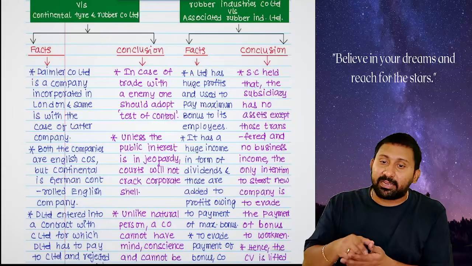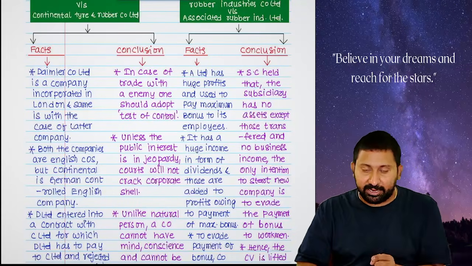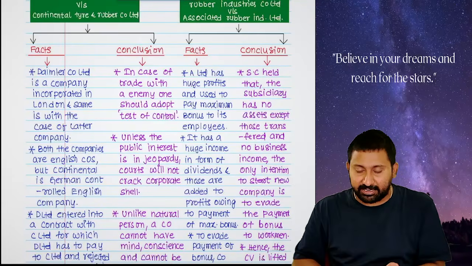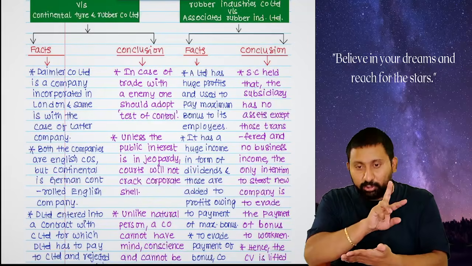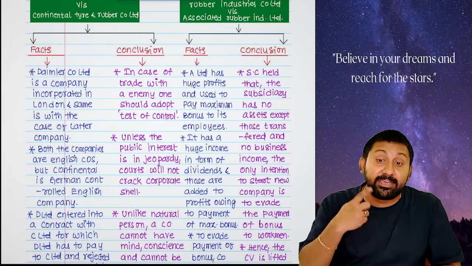So who will buy tires? Daimler will buy tires from Continental on credit. 3 months credit. Means what? I will buy today, I will pay after 3 months. What happened? Let me say. Both the companies are incorporated in England. Means which companies are they? They are all English companies.